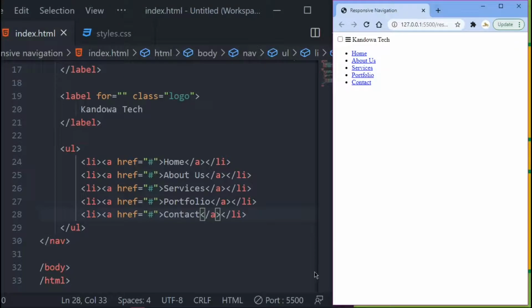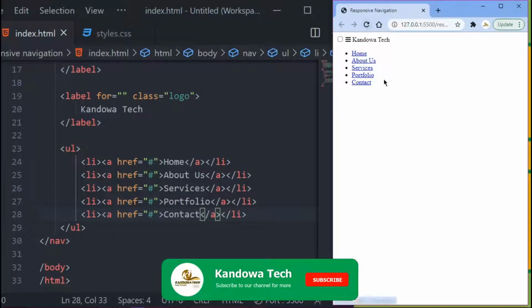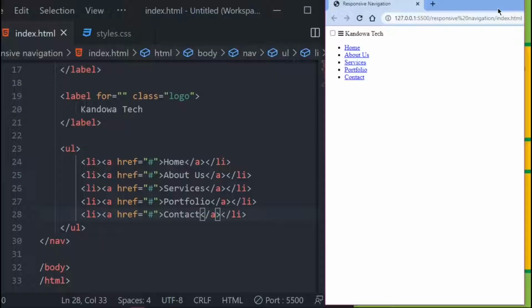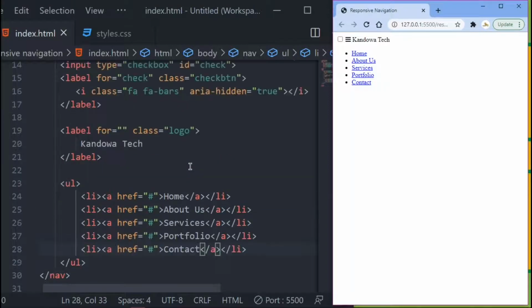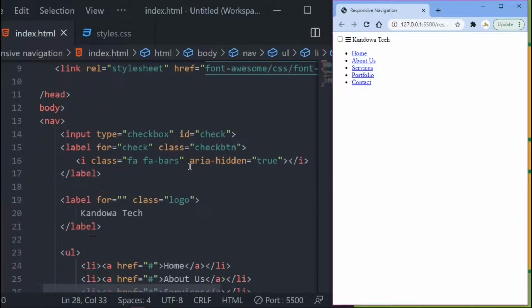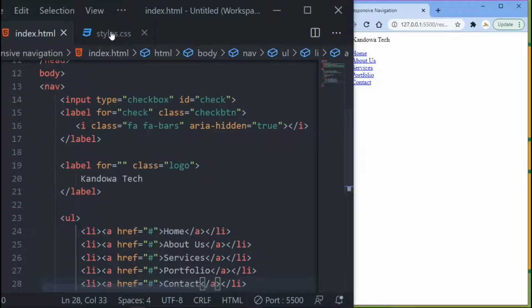So if you are not running a live server, make sure you refresh. So as you can see, I have all this in my HTML there, right? If I enlarge this, you see you got it right there. You got your checkbox there, and then all this, right? Perfect. So that's all I wanted to add in my HTML. Let's just jump right straight into our CSS.